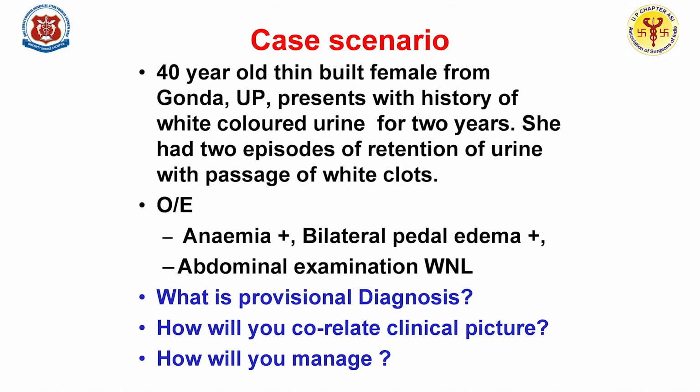The question is, what is chyluria? Before going to chyluria, let us see a case scenario to better understand. A 40-year-old thin-built female from Gonda, Uttar Pradesh presents with a history of white-colored urine for the last 2 years. She had 2 episodes of retention of urine with passage of white clots.